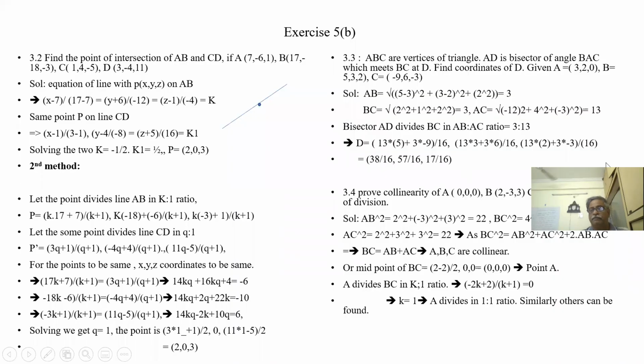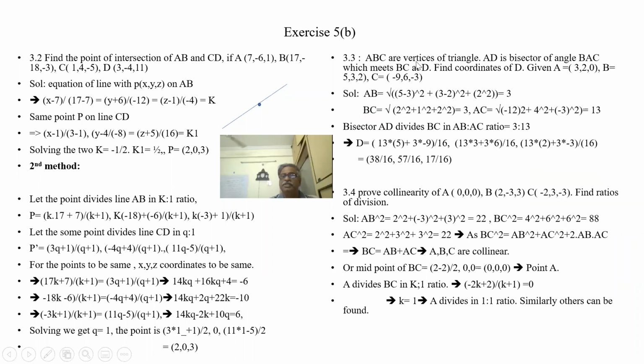Let us see another example. ABC are vertices of a triangle. AD is a bisector of angle BAC, which meets BC at D. Find the coordinates of D. ABC are given. Now, what is the distance of AB?